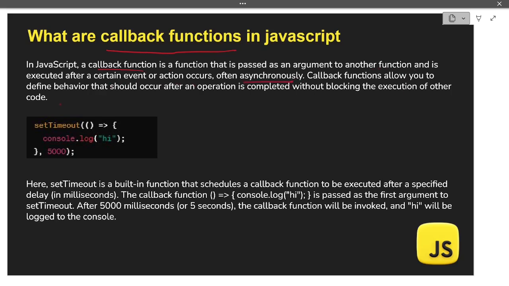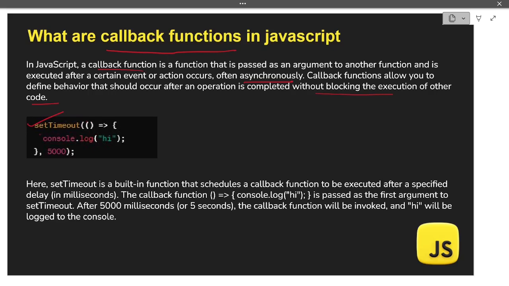Callback functions allow you to define the behavior that should occur after the operation is completed without blocking the execution of other code. Basically, JavaScript is a synchronous language. So if we want to achieve something asynchronously, that is one after the other, what we can do is we can make use of callback functions. So here is an example.